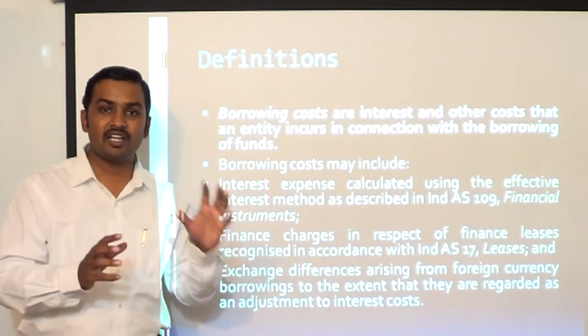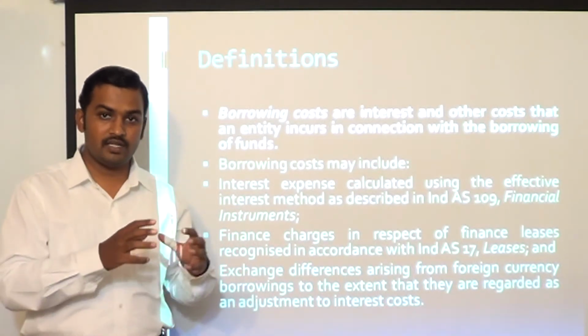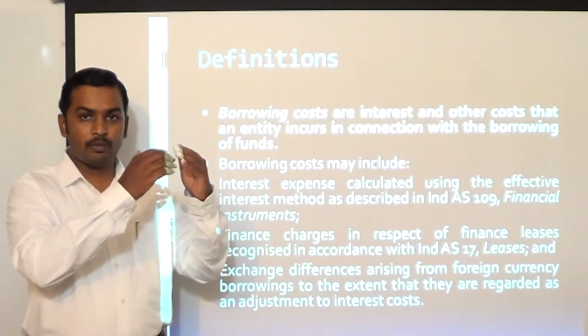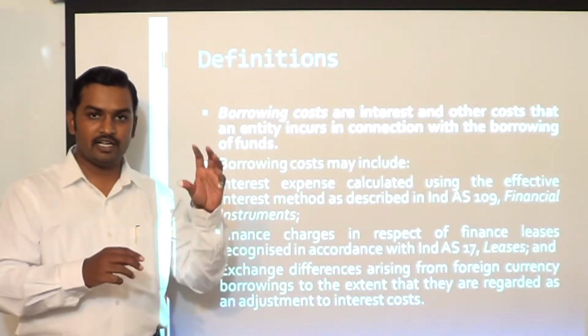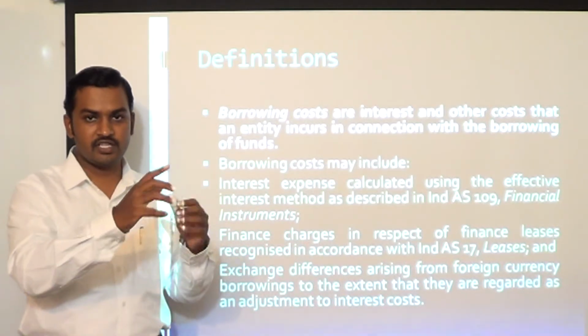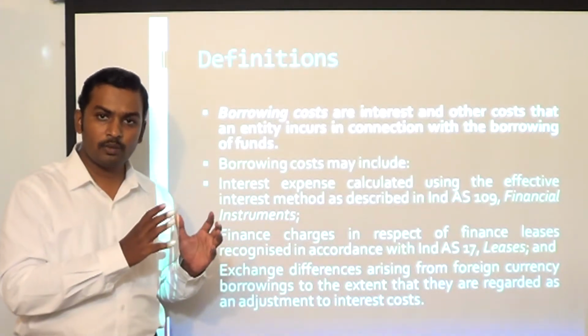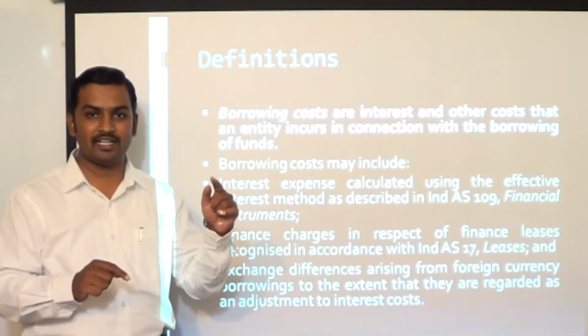So to that extent it can be considered as an adjustment to interest cost. Now what may happen is, in a particular year, let me give you a small example. Let us say at the beginning of the year the loan taken was $1 lakh, and the dollar rate was 60. At the end of the year the loan amount is still the same $1 lakh, but the dollar rate is 70. Now the loan amount has increased by 10 lakh.